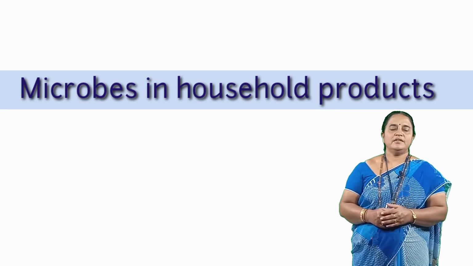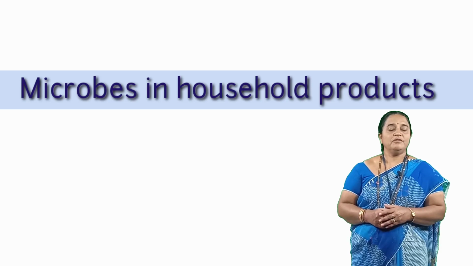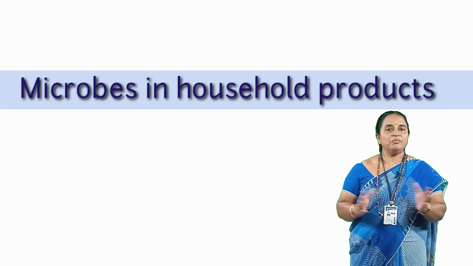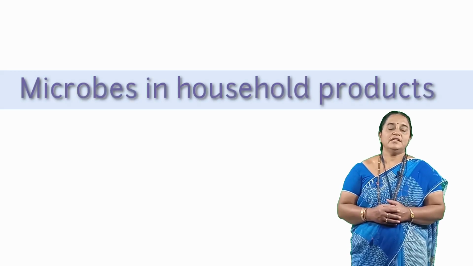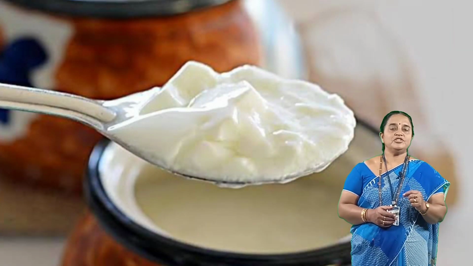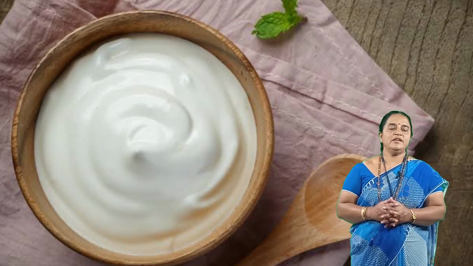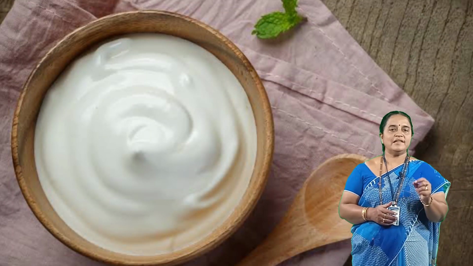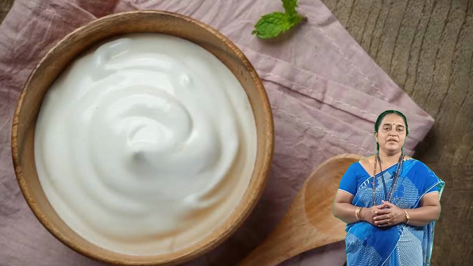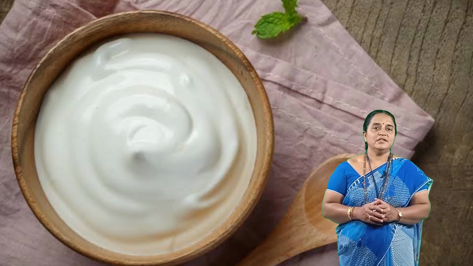To begin with, the first product at the household level, where without microbes it is not possible to get that product, is curd. The microbe essential to convert pasteurized milk into curd is LAB, lactic acid bacteria. Now what exactly will this bacteria do in the milk?